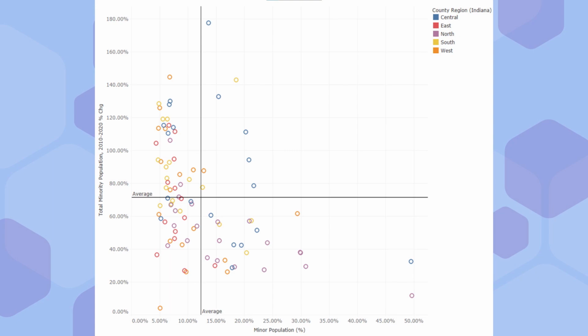Another section that caught my eye is in the top left, where the counties seem to have a very low minority population, but an insanely high growth. I was wondering if the growth was legitimate or if it was just a byproduct of the county growing in population in general.